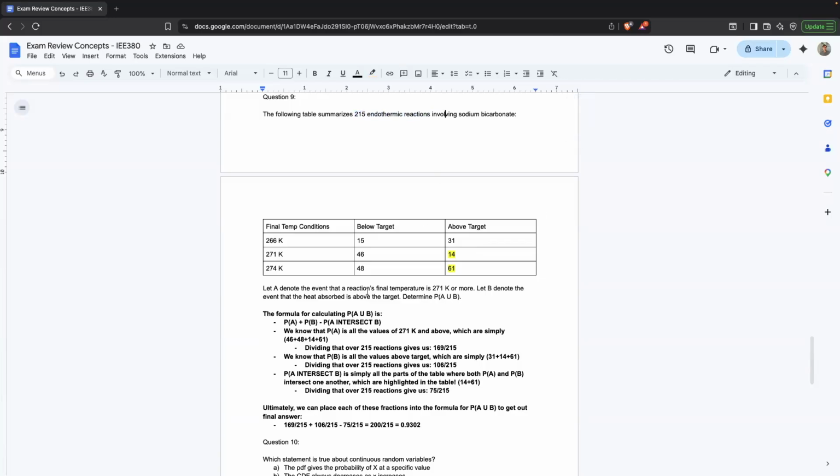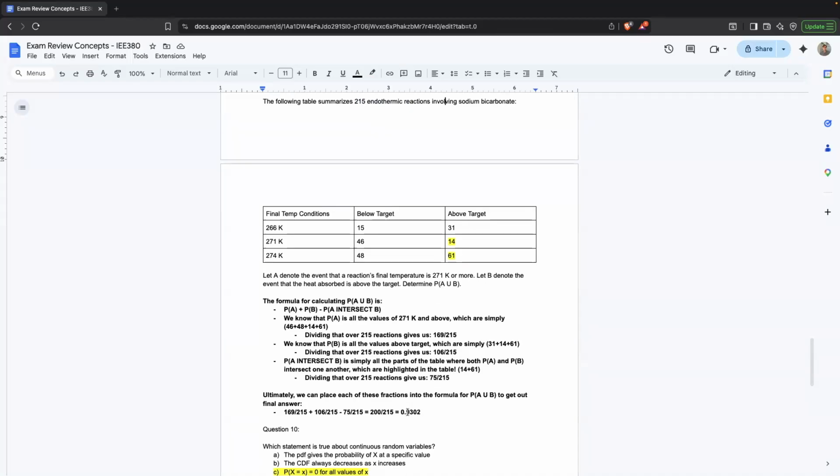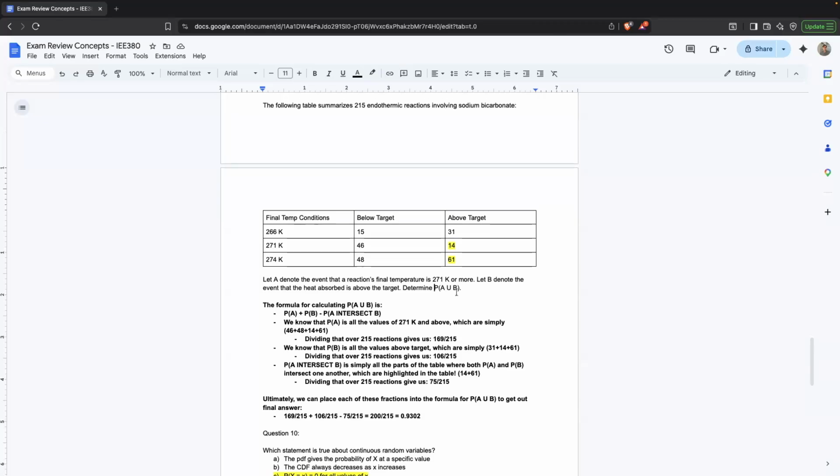So simply, we would add both the probability of event A and event B, and we would subtract that intersection point. And ultimately, we get a final answer of 200 over 215, a probability of 0.9302, which is just the probability of A union B.